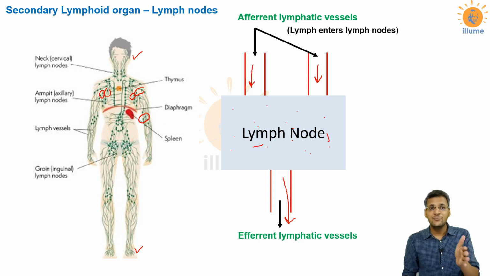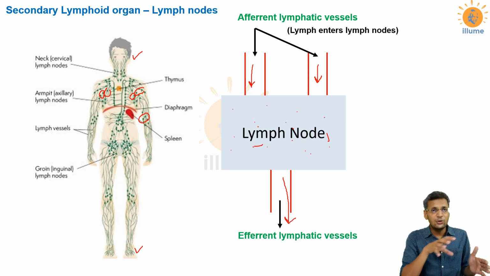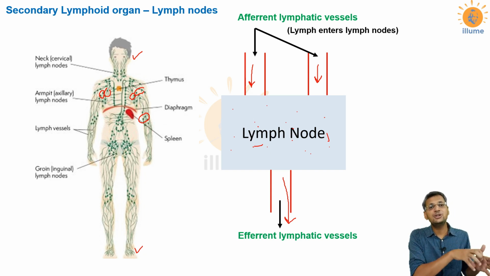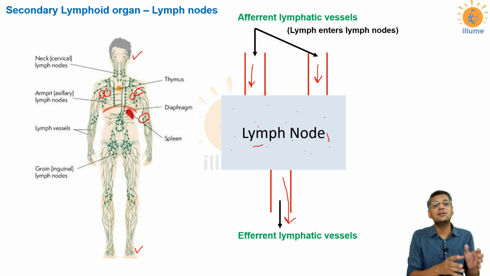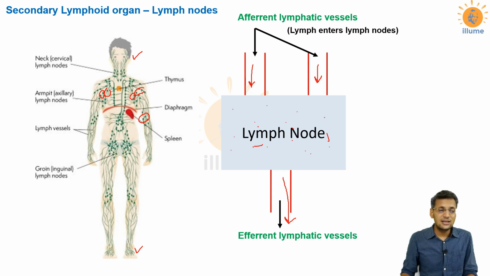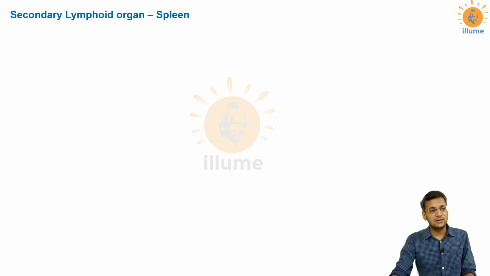get into the blood. So anything that is present inside the tissue which is not required by the body would enter into the lymph, would get into the lymph node, would be cleaned up there, and then that would be drained into the blood. So that helps us to avoid any infection from reaching from the tissue directly into the blood. Because if I am having an infection in the skin, and this infection directly reaches my blood, the blood would propagate the entire infection into the entire body. So that's why these lymph nodes are very compulsory in the body, and they perform a very vital function. So that's how lymph nodes work in the body.